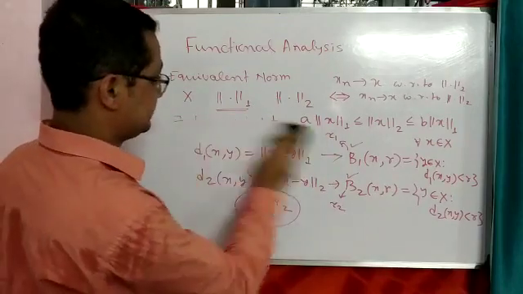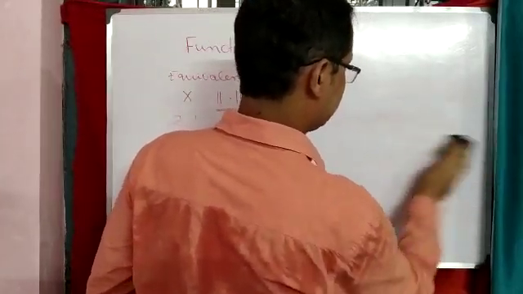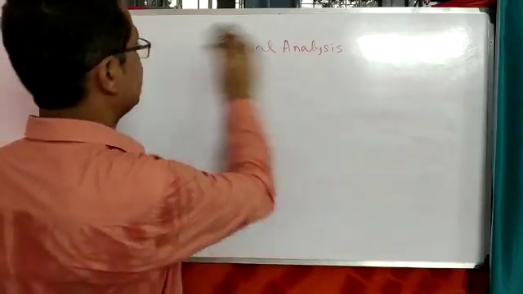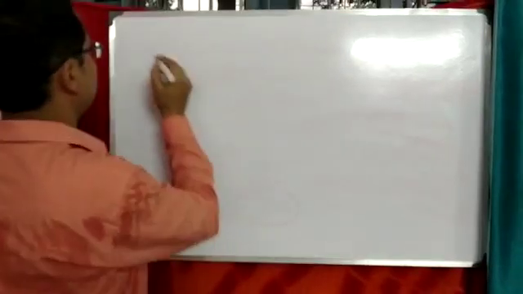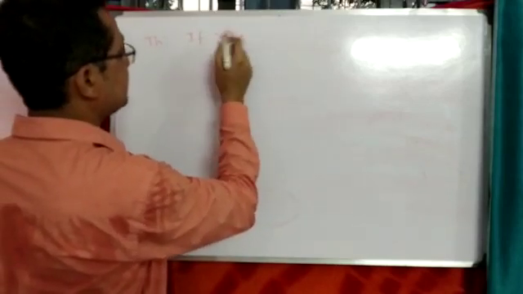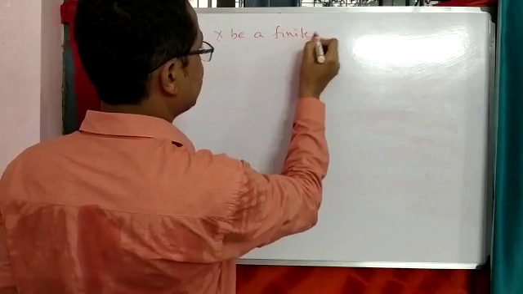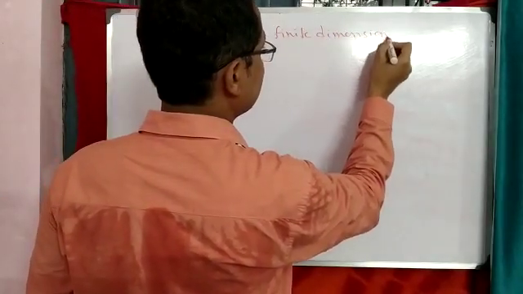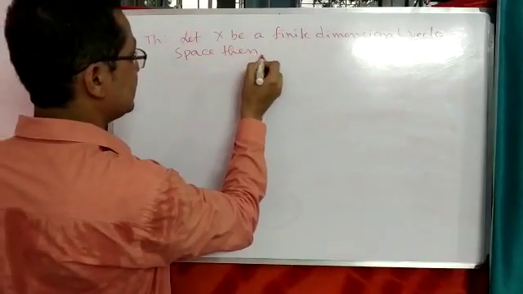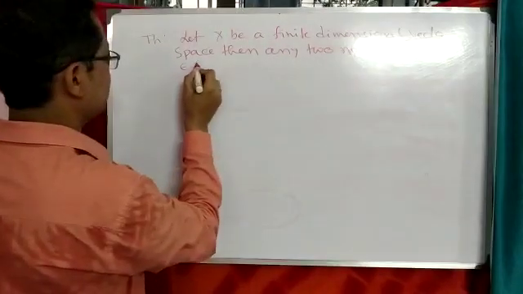So the theorem is: let X be a finite dimensional vector space, then any two norms are equivalent.